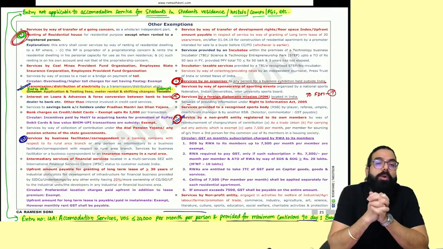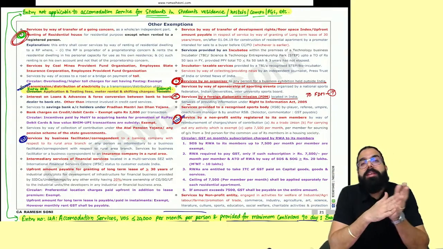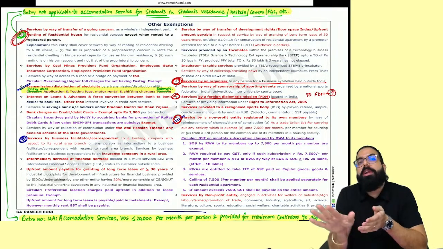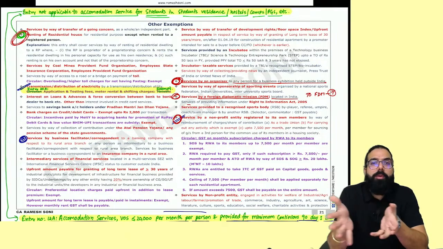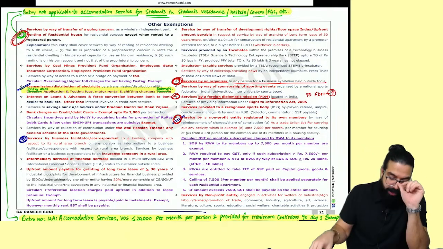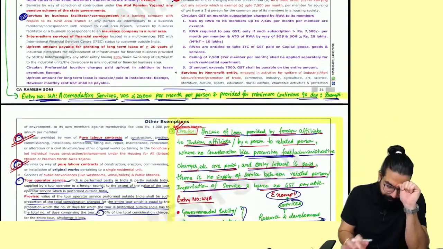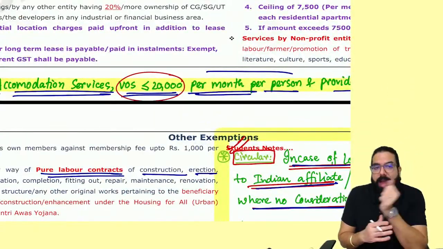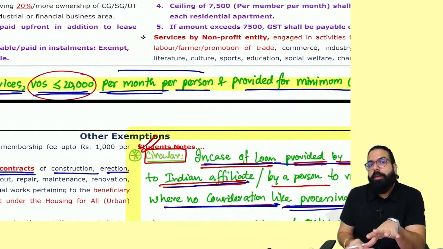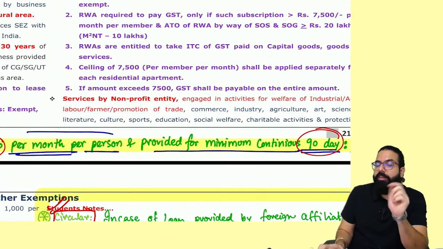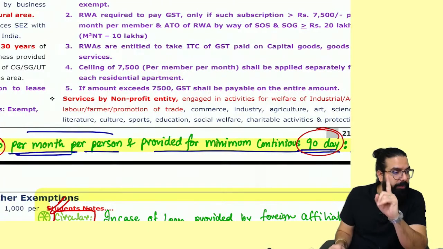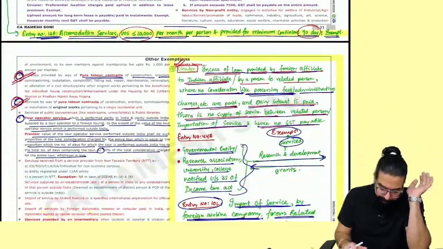That's it. Now, renting of residential property: they are telling you PGs, hostels, accommodations are not included in renting of residential property in that scenario. So, if I am a person who is giving on rent PGs, accommodation, etc., then I have to make sure, very, very important, that the value of supply I am charging is up to 20,000 and I am giving a minimum stay of 90 days, then only it is exempt. Sir, if the stay is 30 days, taxable. Sir, if I am charging 25,000, taxable. Please be careful about this point in the exam. Done, sir. This point is clear.